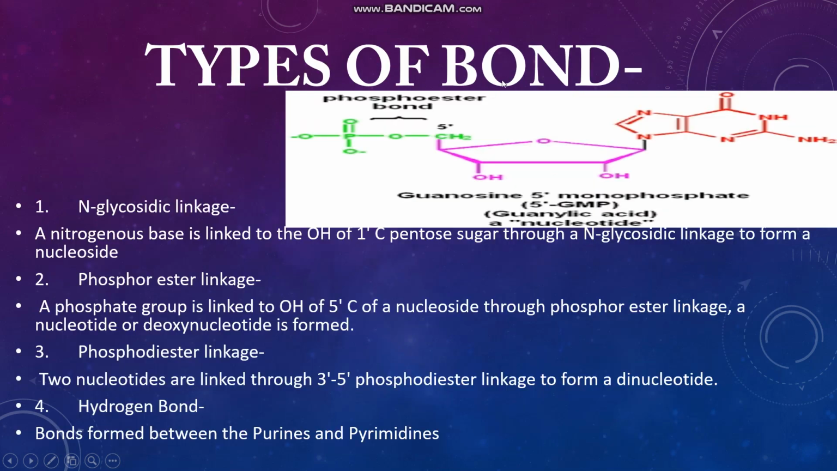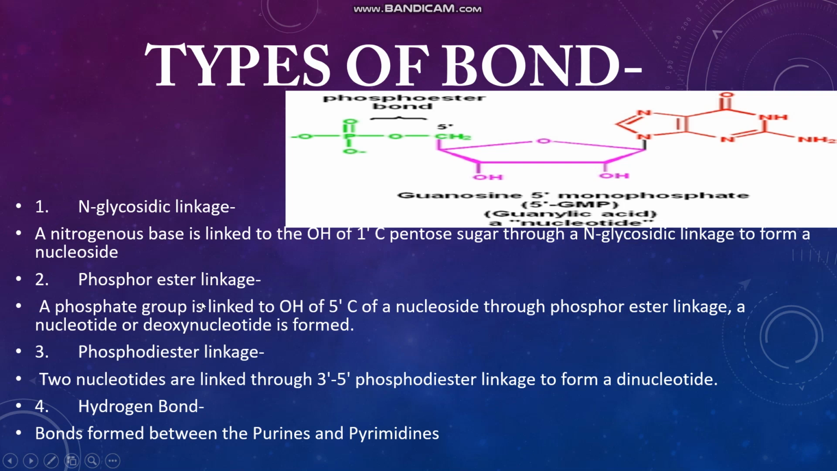You can see the different types of bonds that make up the nucleic acid. One is the glycosidic bond. This bond attaches the nitrogenous base to the first carbon atom of the pentose sugar. The bond that is formed between the first carbon atom of the pentose sugar and the nitrogenous base is called the glycosidic bond, and this is the bond that makes up a nucleoside.